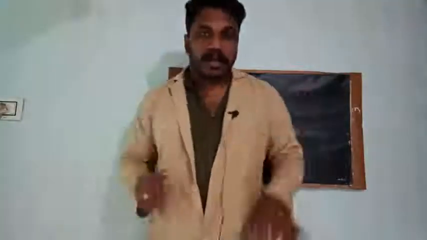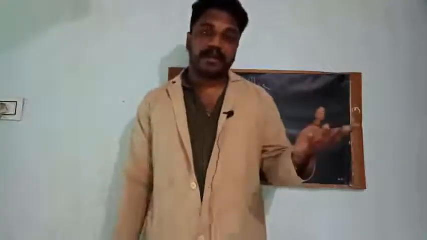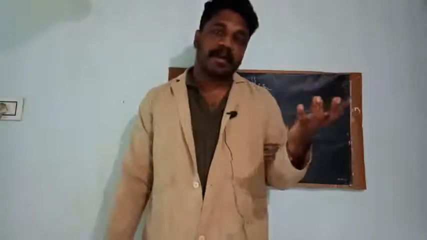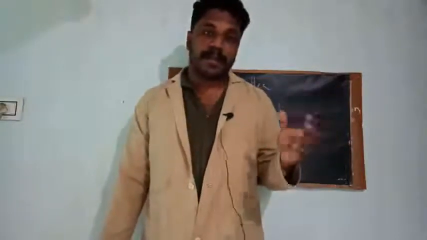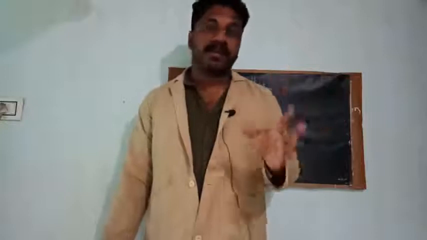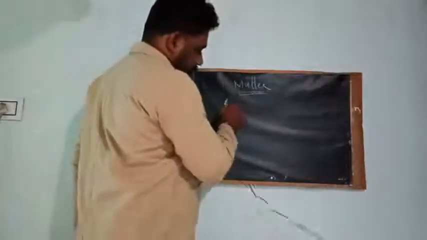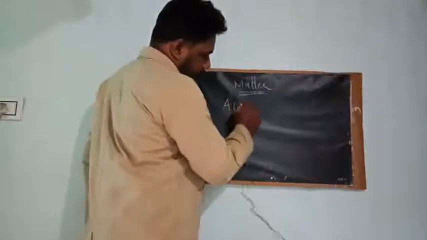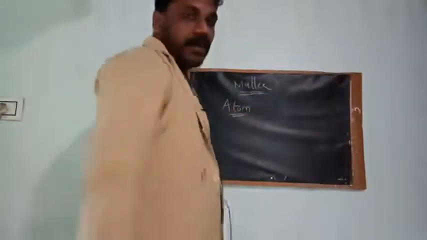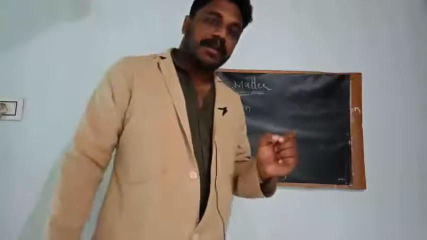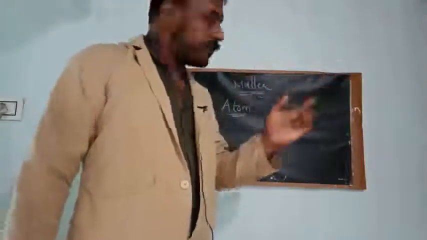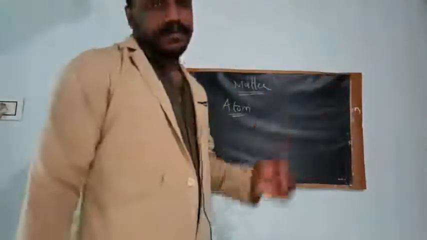According to John Dalton, all matter is made up of tiny particles which are indivisible. He called the indivisible particles that make up all substances atoms.